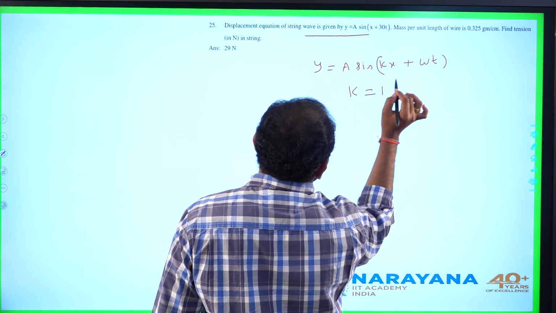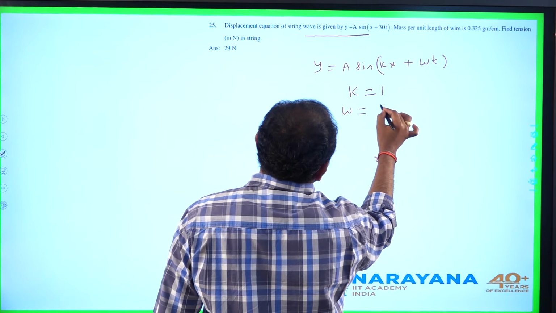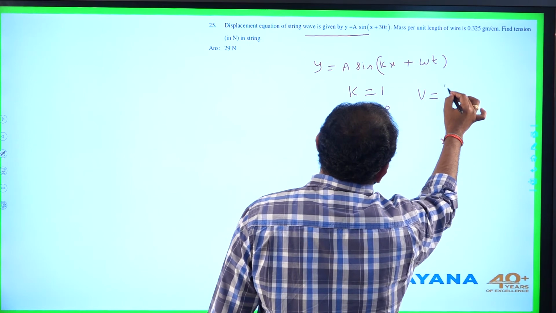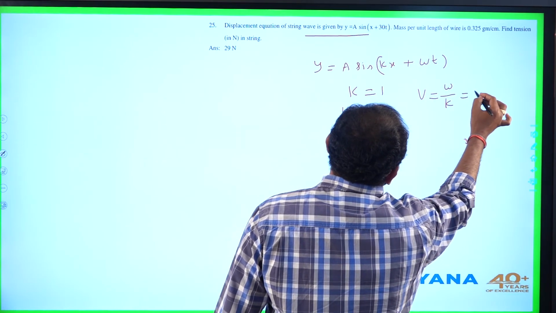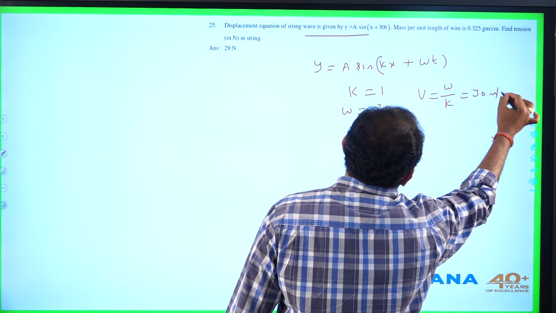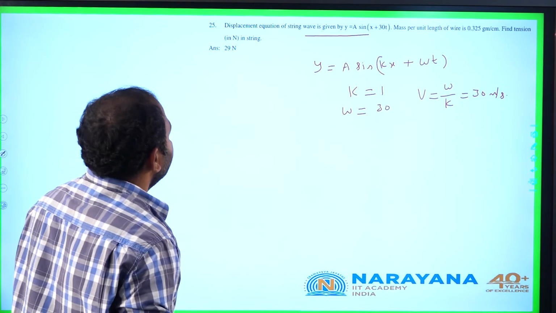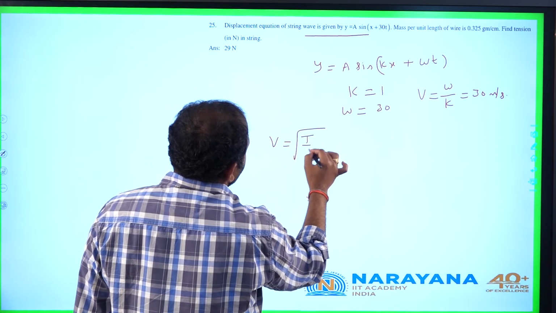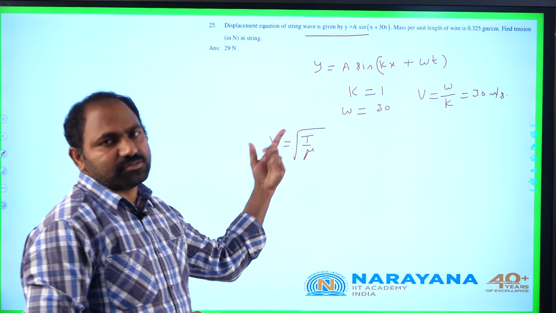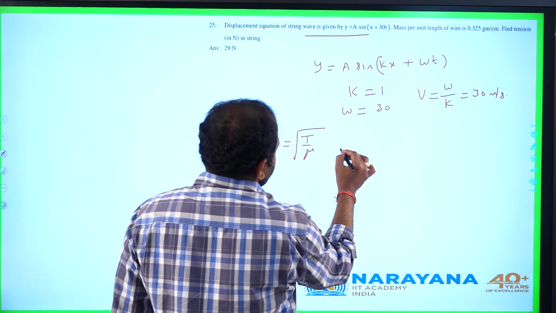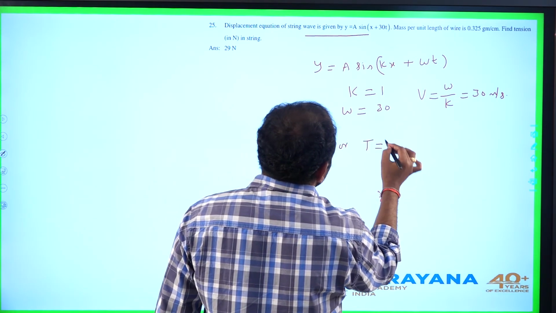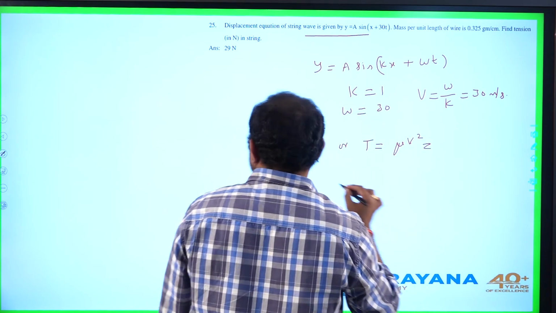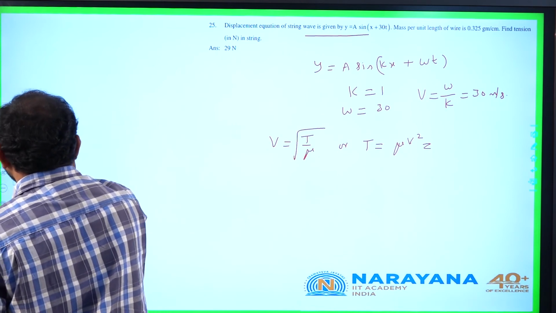Propagation constant is 1 unit, angular frequency is 30 units. We know that velocity of wave is omega by k. So this is 30 meter per second. And general expression for velocity of wave is square root of T by mu, where T is tension, mu is mass per unit length. So this can be rearranged to get the value of tension as mu times v square. Mass per unit length is already mentioned here.